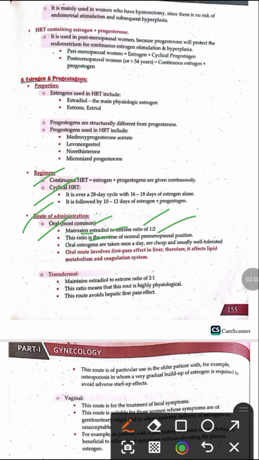All estrogens are taken once daily, and they are cheap and usually well tolerated. The oral route usually involves first-pass metabolism in the liver, and therefore it will interfere with the metabolism of other drugs, and similarly it also affects the lipid metabolism and the coagulation system.